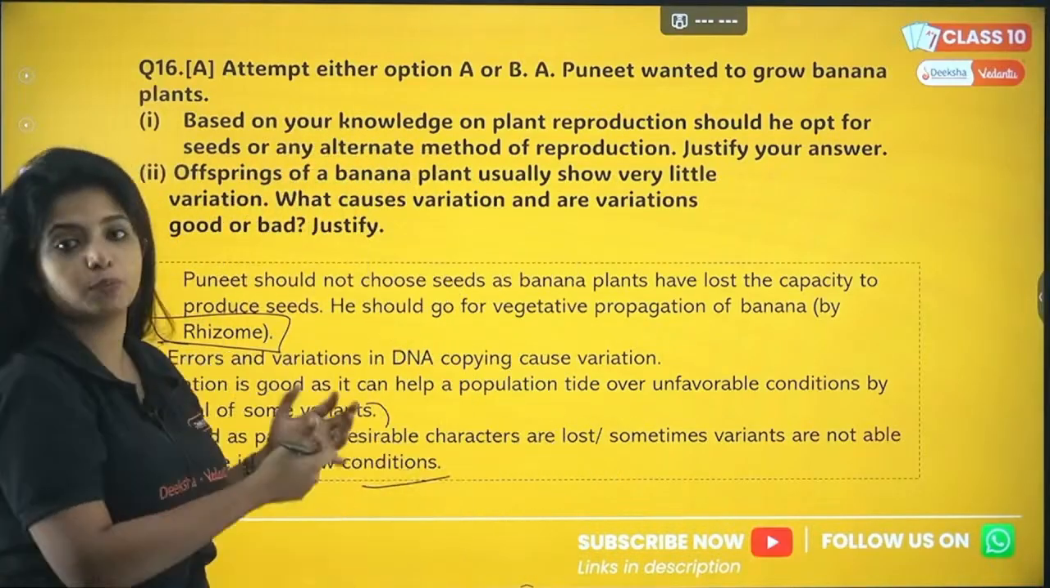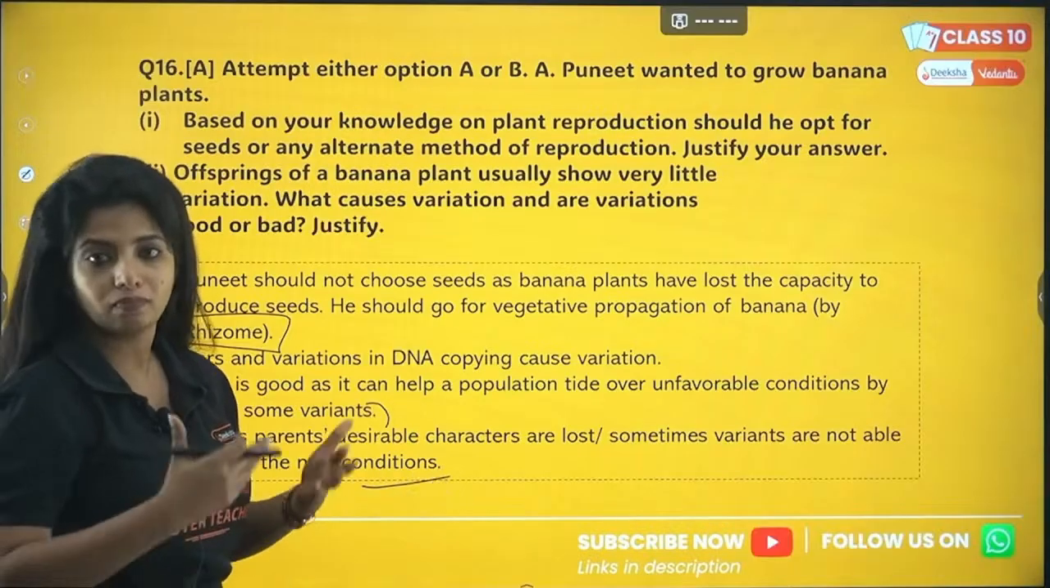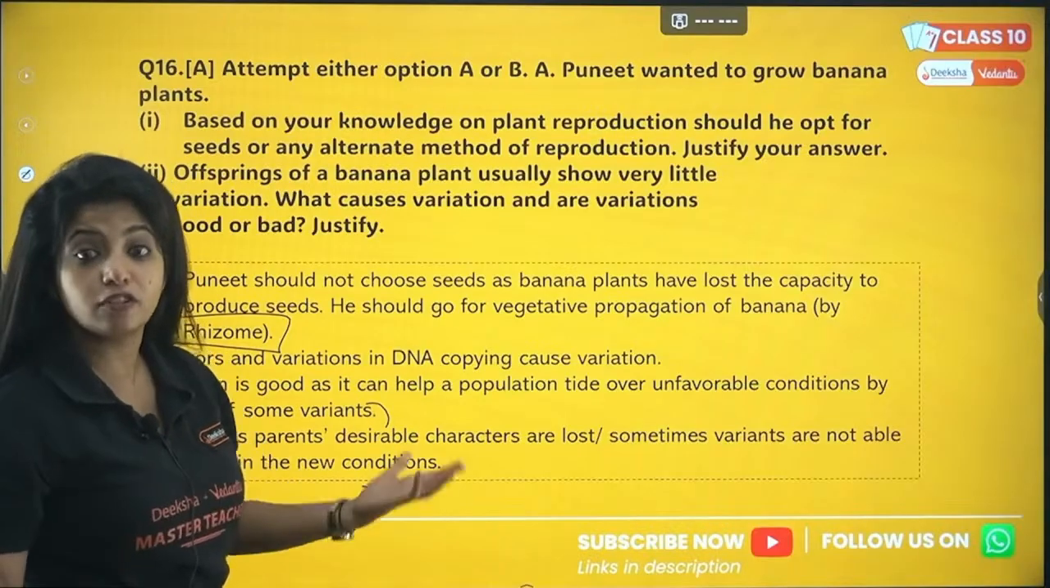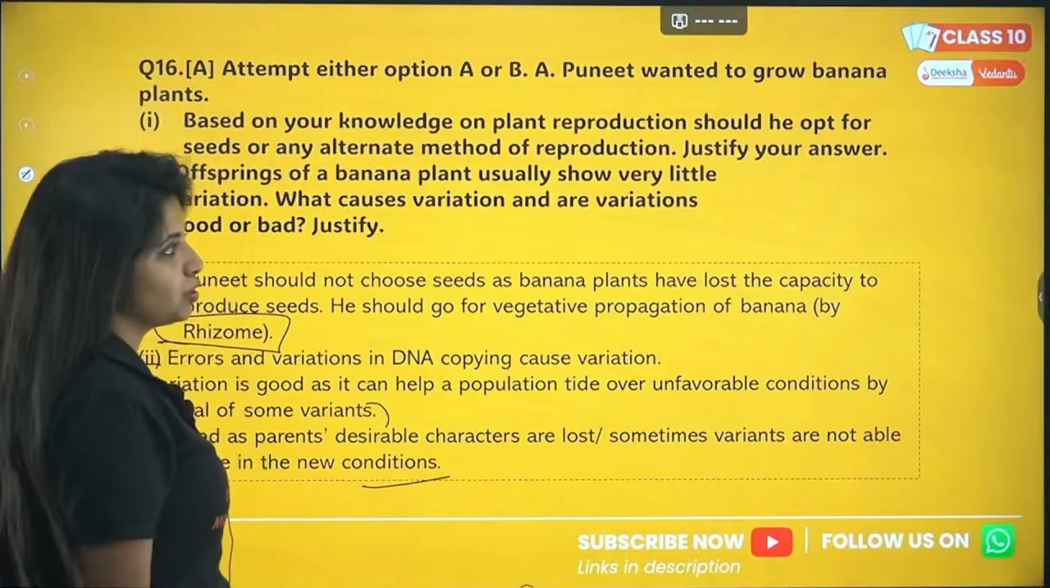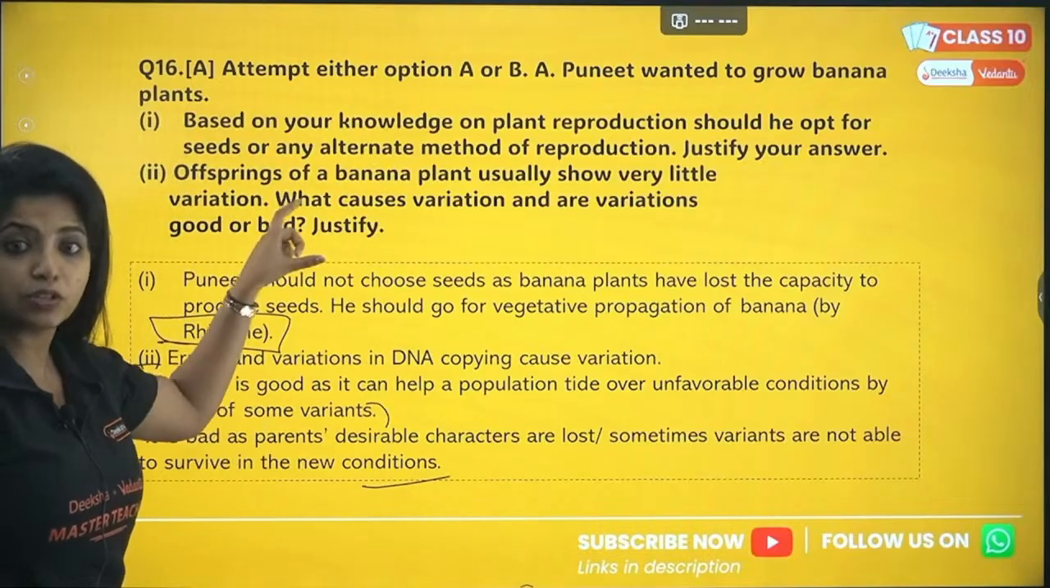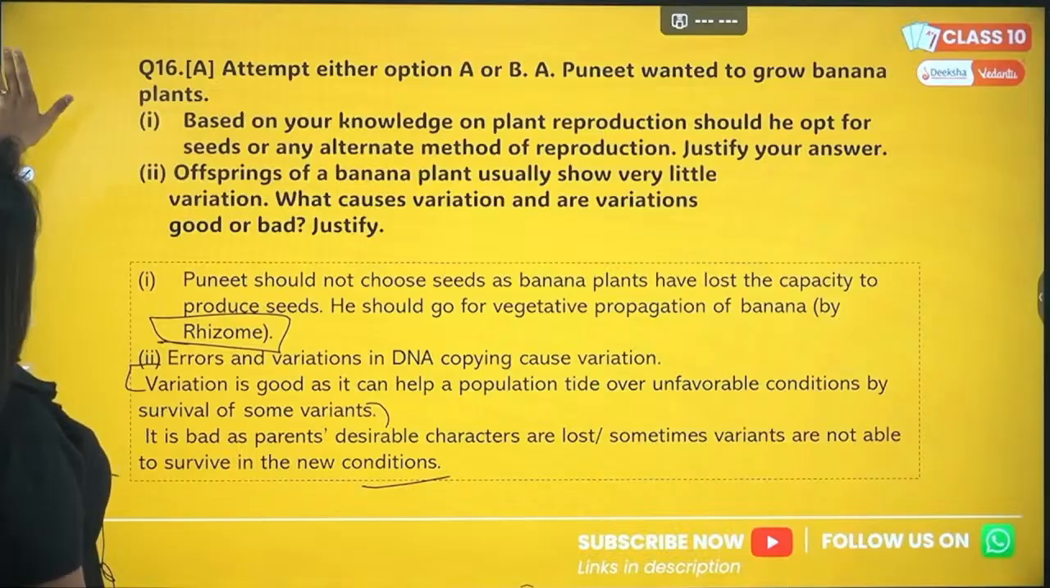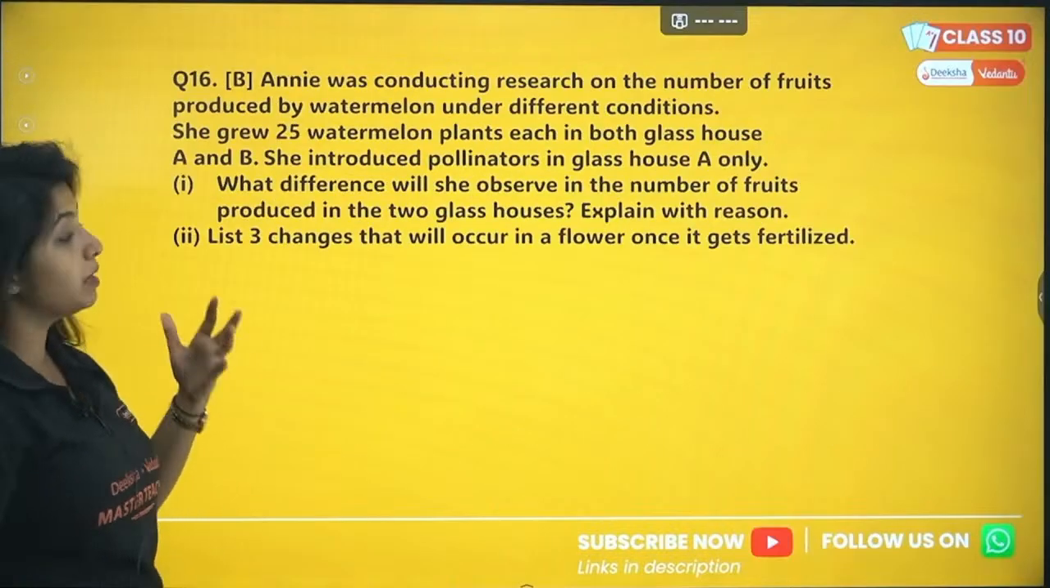I consider it to be good because most often it has good effects. That's why evolution has happened, because of variation. So if you need, you can write it like that also. But you need to justify both of these options. Okay. Now, B question is there, B part is there.